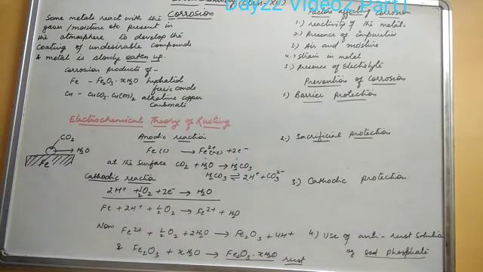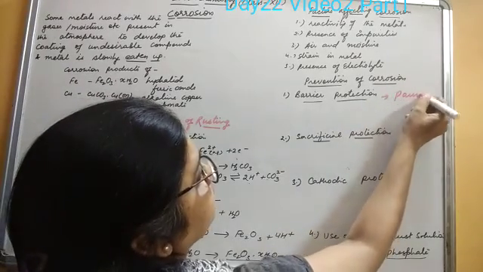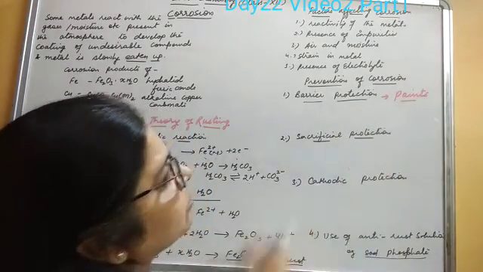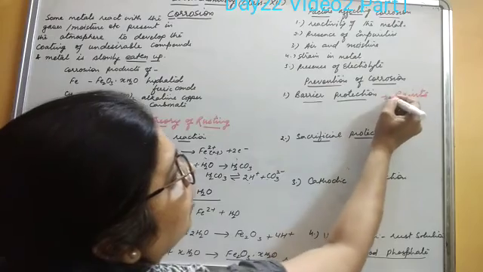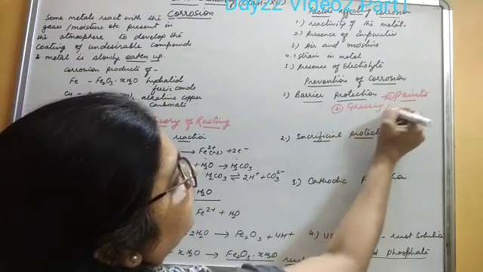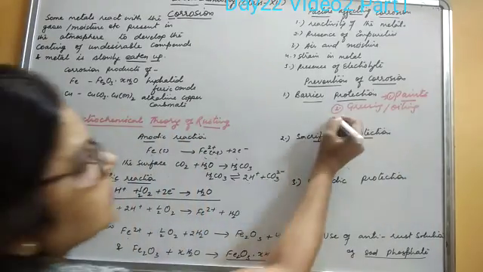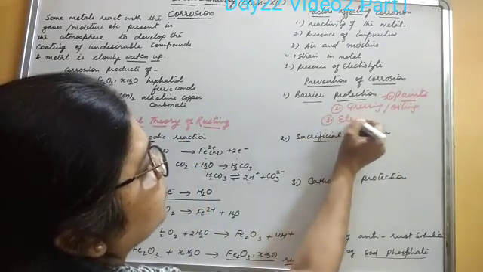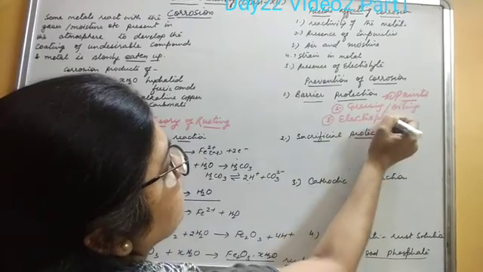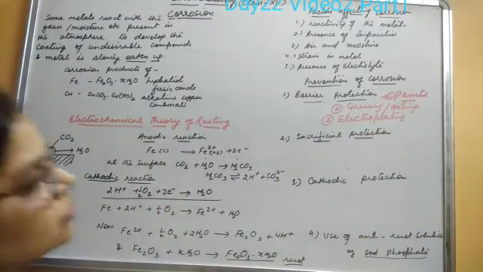Barrier protection is that protection in which a barrier is made between the metal and the atmosphere. This barrier can be paint, that is, painting is done on the surface of the metal, or greasing or oiling can be done on the metal surface, or sometimes electroplating of some metals which are non-corrosive.